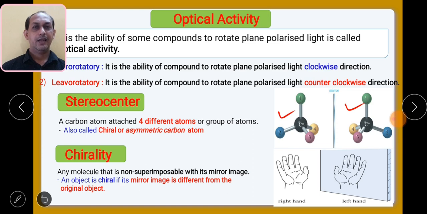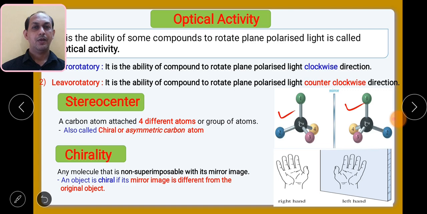Just like that, if we try to put a right hand glove on the left hand, it will not fit. In the same way, in order for a compound to show chirality, it must have non-superimposable mirror images.